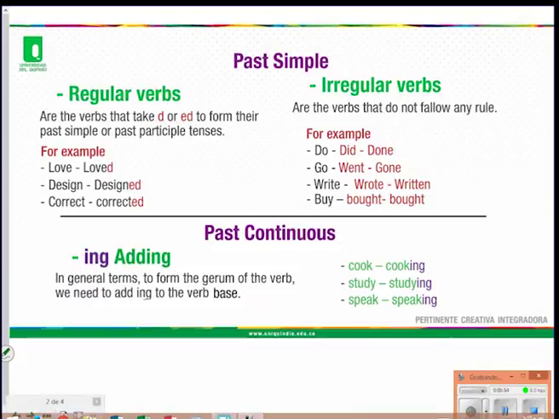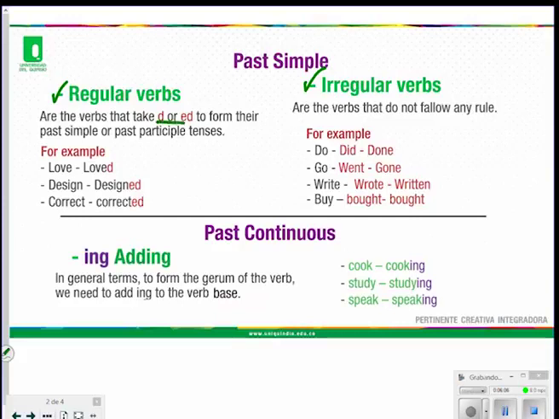Grammar rules. Past simple. When we are talking about past simple, we need to talk about regular and irregular verbs. Regular verbs are the verbs that take d or ed to form their past simple or past participle tense. For example, love, loved, design, designed, correct, corrected.